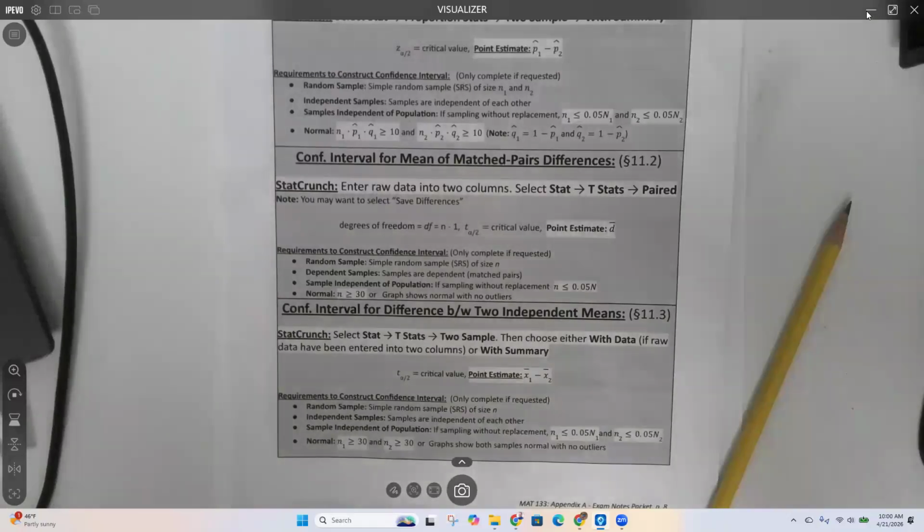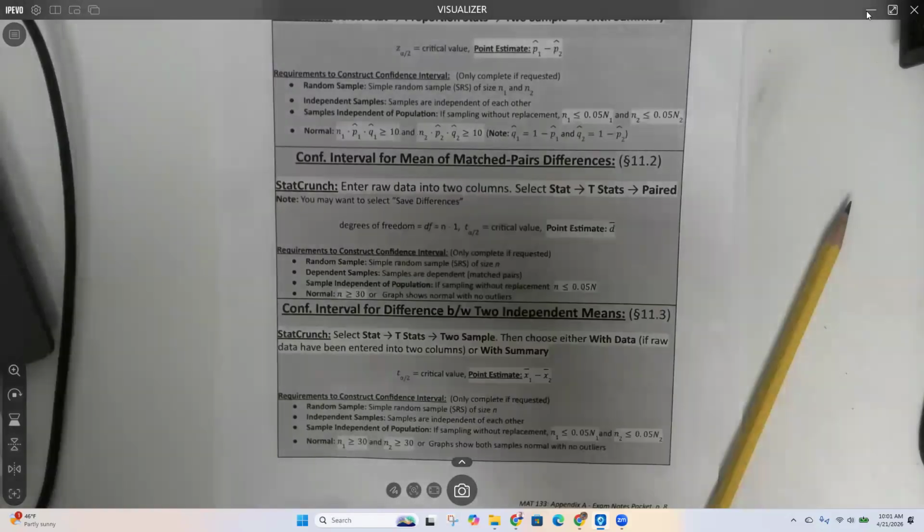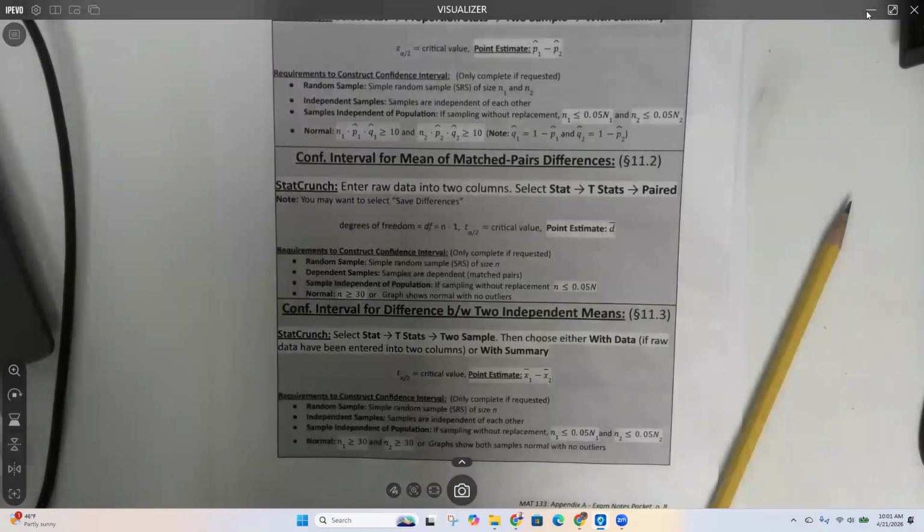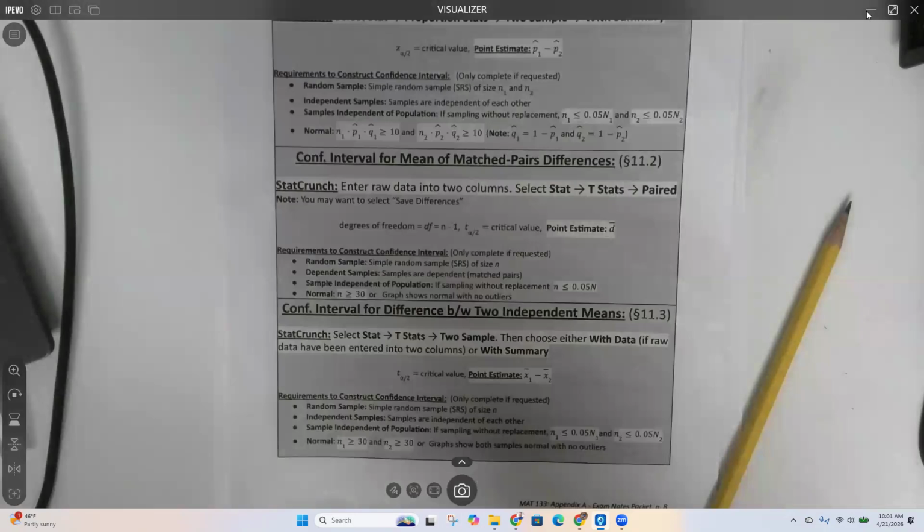You can have independence where they're from the same population. So if I wanted to look at just M&Ms, I could have a sample of M&Ms and another sample of M&Ms as long as there's no candy that's in both. So if I have this bag and this bag, two separate bags, you can't have an M&M that is in both bags at the same time.